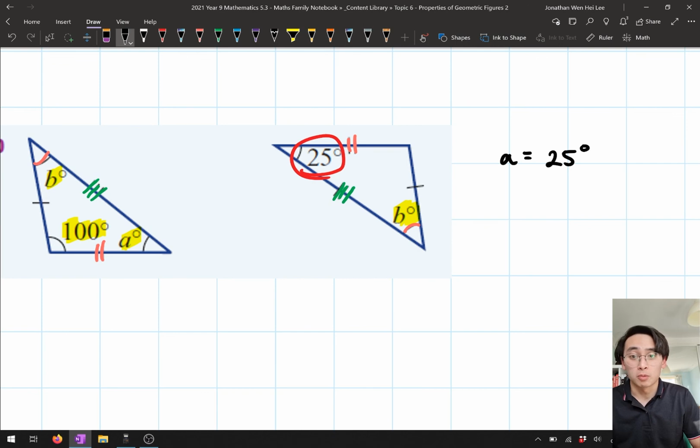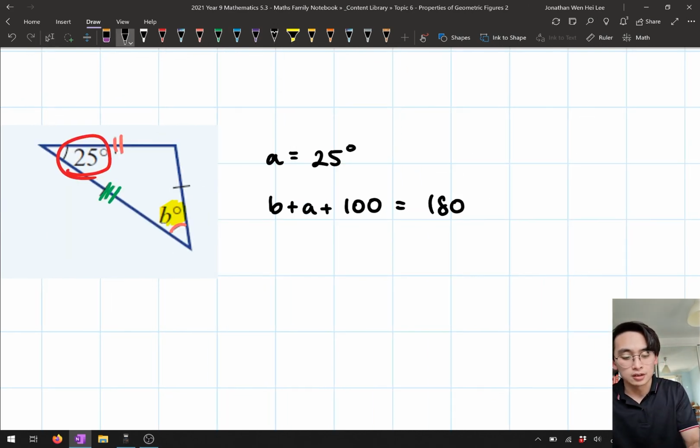Now B would just match up with B from the two triangles. But writing B is equal to B is like, duh. What we actually want to do is find the value of B. Now, if you have a look at my first triangle, I'm going to need to pull something from an earlier lesson to help me figure this out. I'm going to need to use the angle sum of my triangle because this is still a triangle. When I add up all the angles inside my triangle, it's going to be equal to 180. So if you have a look at my left-hand side triangle, I've got B plus A plus 100. That's going to be equal to 180 degrees because that's the angle sum of a triangle.